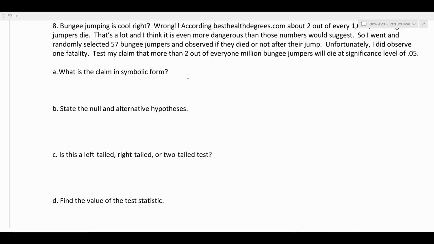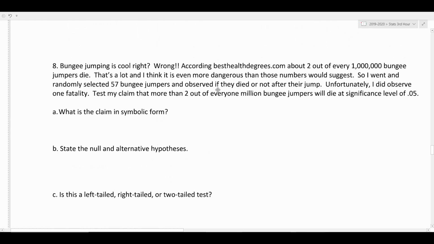So let's read through this one carefully. We'll make sure we write down any important information as we read it, and then we'll go ahead and perform whatever test it is we need to perform. All right, so it says bungee jumping is cool, right? Wrong. According to the besthealthdegrees.com, about 2 out of every 1 million bungee jumpers die.